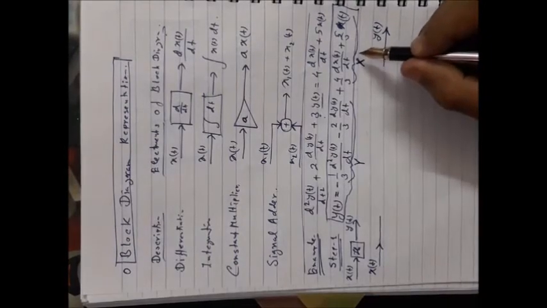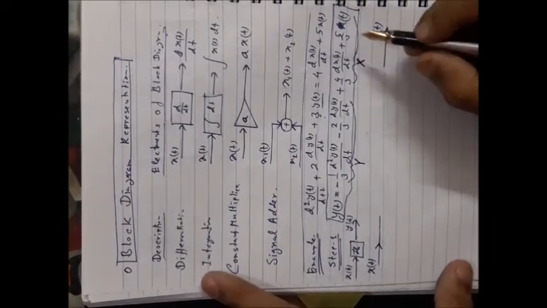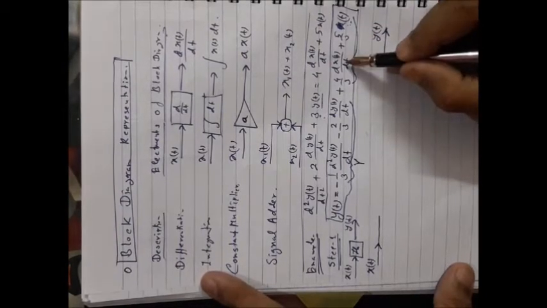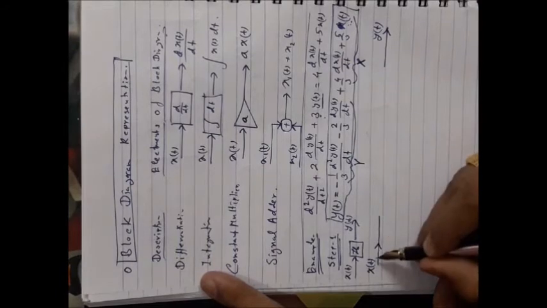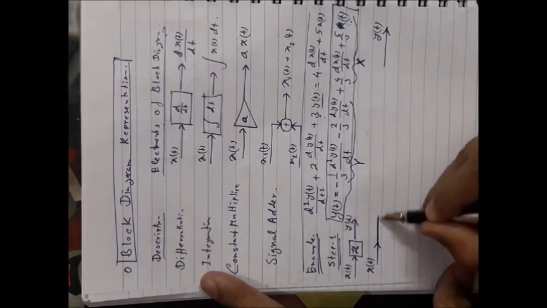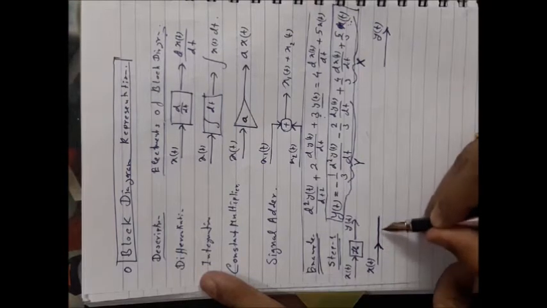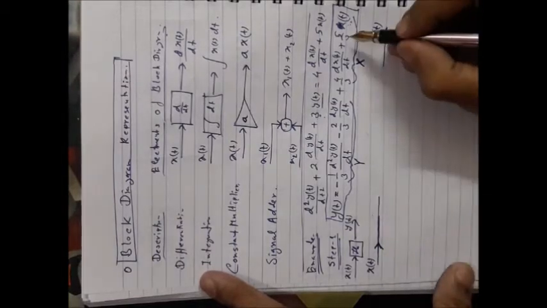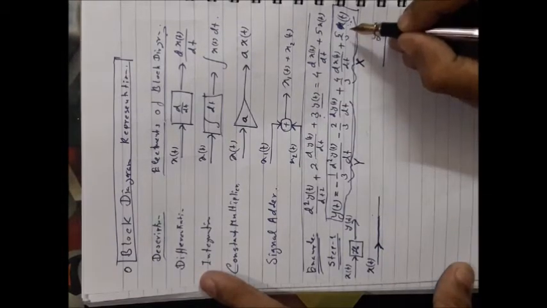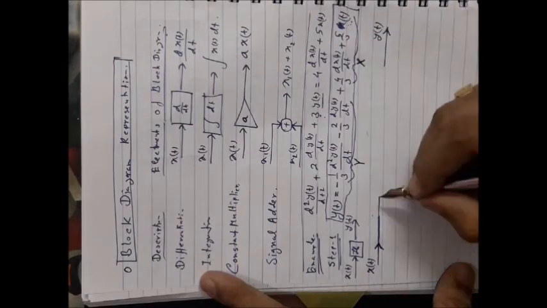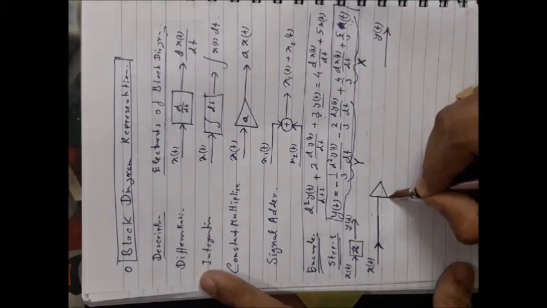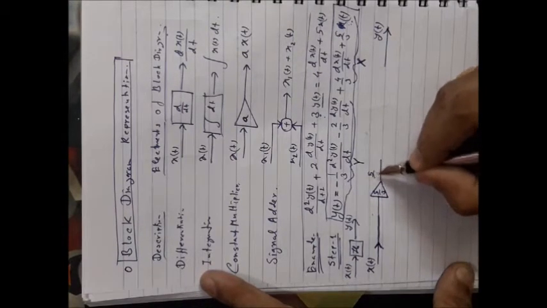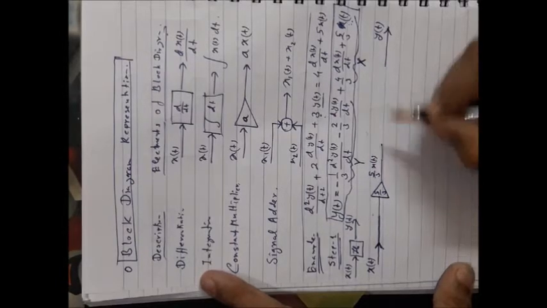First, look at this term, only capital X, that means it contains two terms here. One is associated with xt, another is dx by dt. Okay, so this particular line is carrying the signal xt. Now look at what is the multiplier with the xt, it is 5 by 3. So connect a constant multiplier having the gain of 5 by 3. So at the output of it you will obtain 5 by 3 xt. So it is this term.